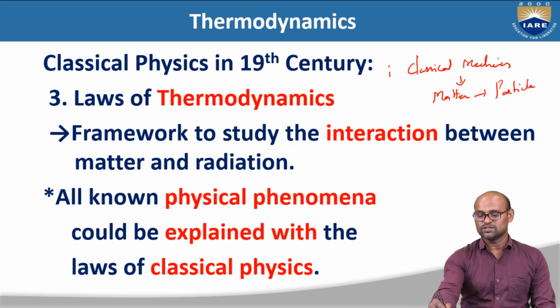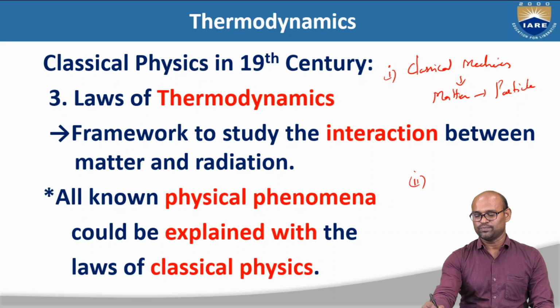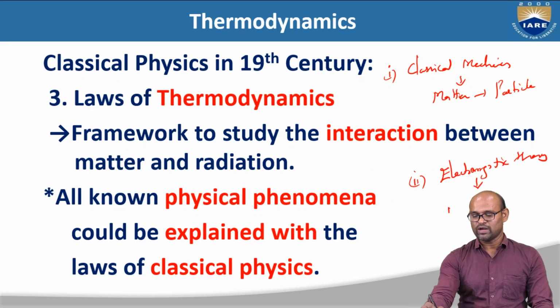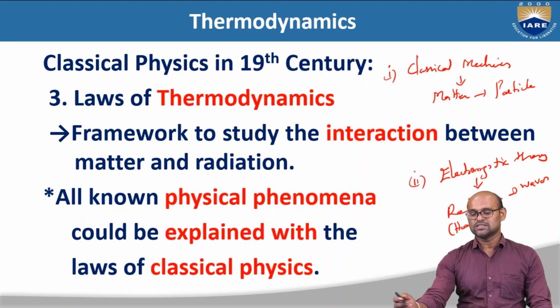This is the first one we studied. In the second, electromagnetic theory, we said that we are going to treat radiation as waves. What do we mean by radiation? Heat or light. Heat is nothing but radiation, and light is nothing but radiation.